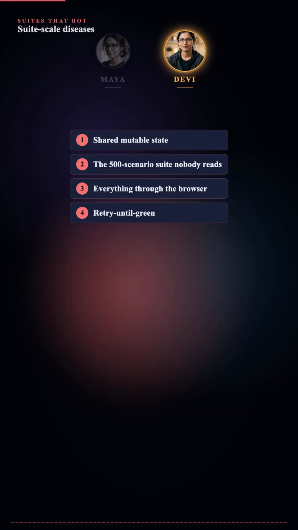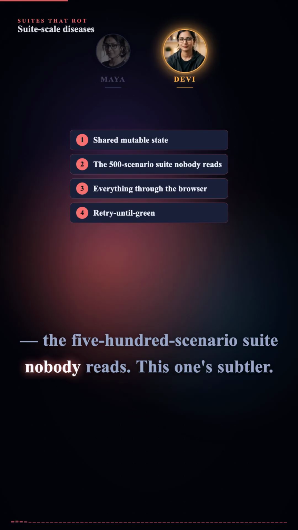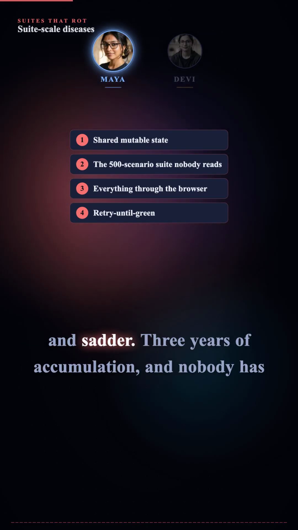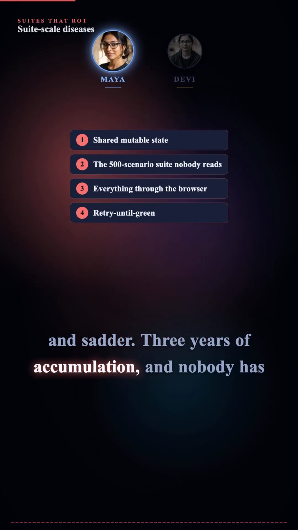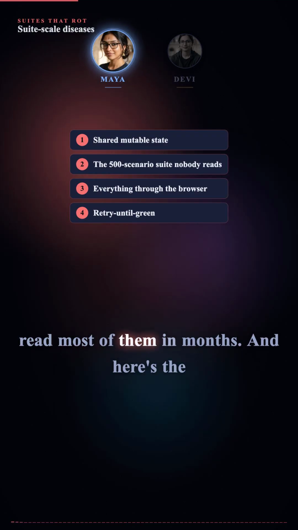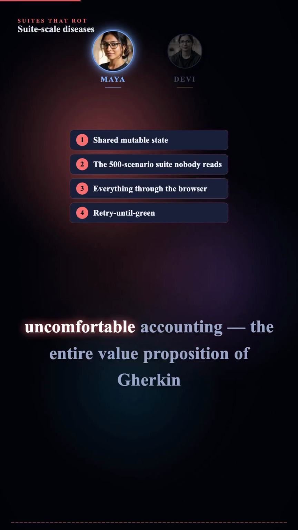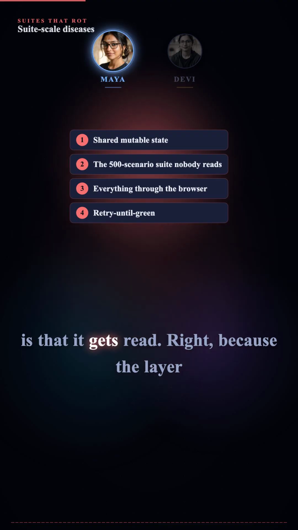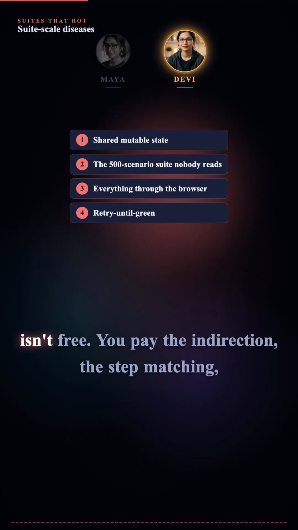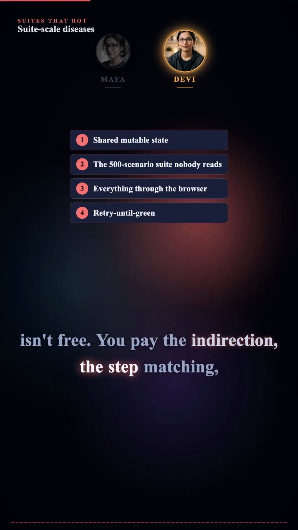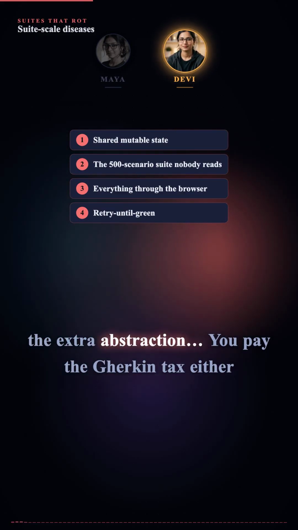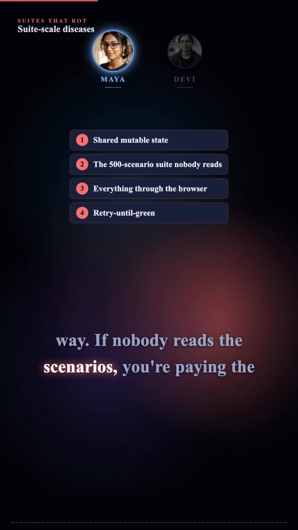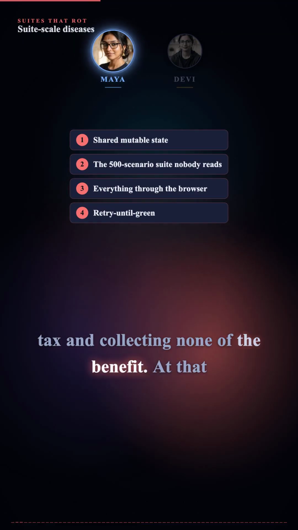Okay, disease 2. The 500 scenario suite nobody reads. This one's subtler. Subtler and sadder. 3 years of accumulation, and nobody has read most of them in months. And here's the uncomfortable accounting. The entire value proposition of Gherkin is that it gets read. Right, because the layer isn't free. You pay the indirection, the step matching, the extra abstraction. You pay the Gherkin tax either way. If nobody reads the scenarios, you're paying the tax and collecting none of the benefit.